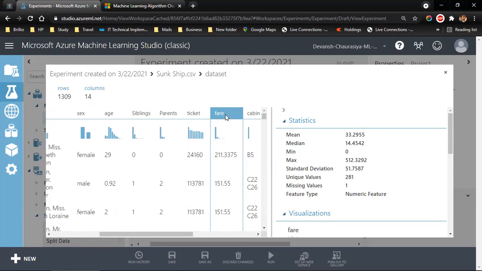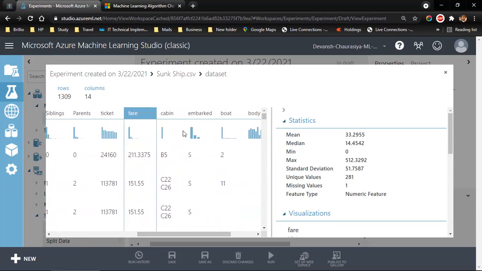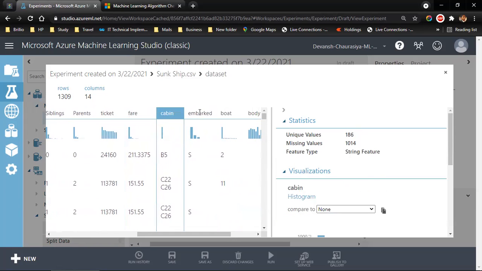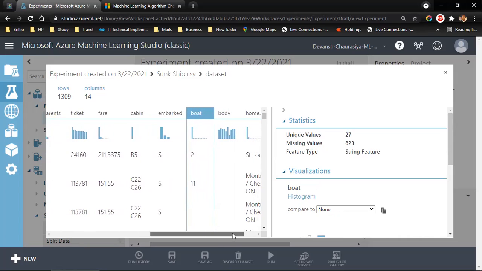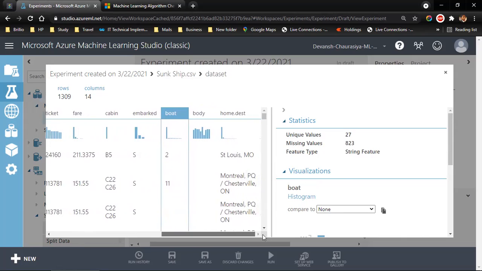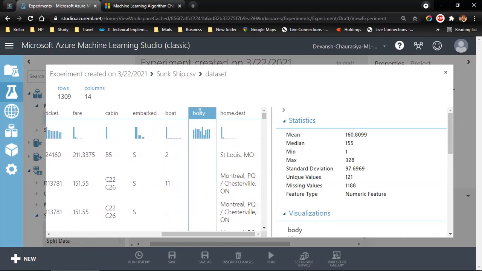Fare. How much did he pay? Cabin number, string feature. From where did he embark? There, the unique values are 3. Now this is important: missing value. There are 2 cells where there are no values. Boat. How many boats did he take to reach the main ship? Body, whether the body was found or not.